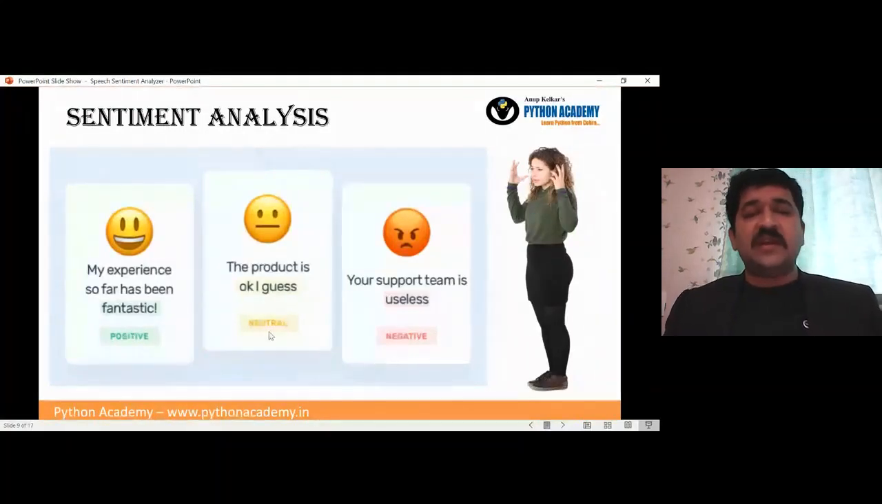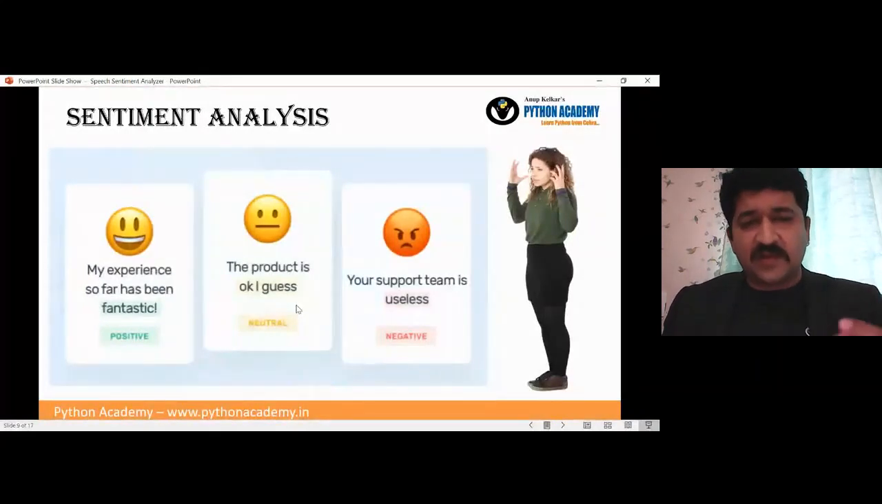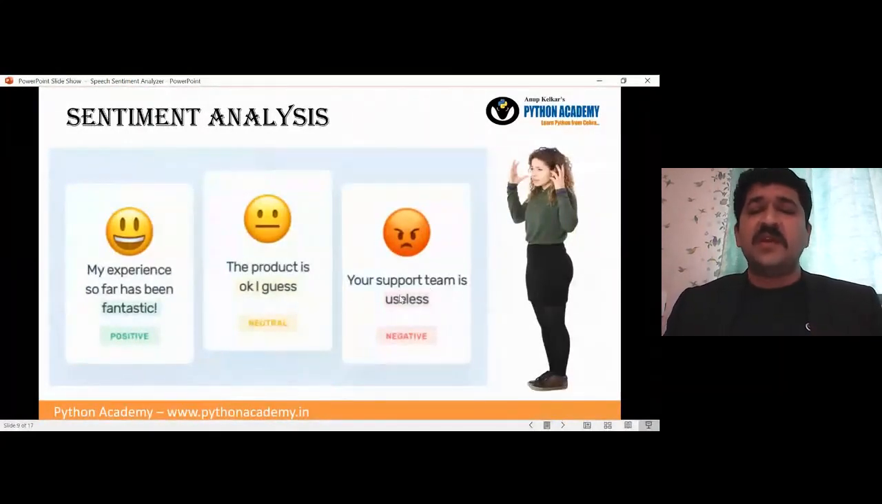The next thing comes out to be, the product is okay, I guess. So it is just the word okay I am using, and I guess also I am using. So it is a neutral part. Whereas your support team is useless. Totally useless means negative. So it is not only on the word that sentiment analysis works.